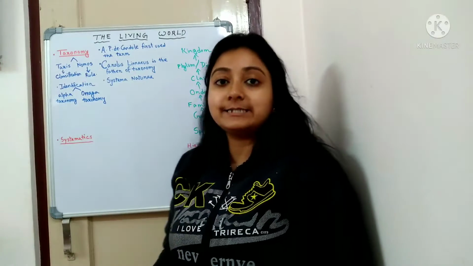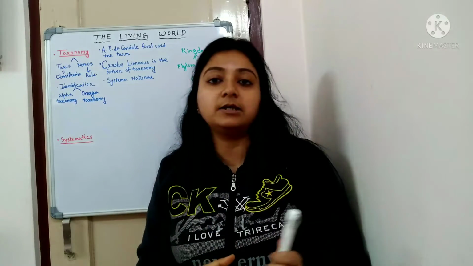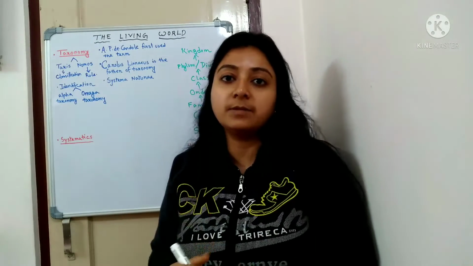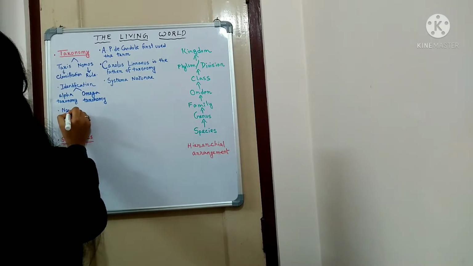Now the second step: once you have seen all the characters, the observation is done and you have identified the organism, then you need to give some name to it. Then comes the second step, that is considered as nomenclature.